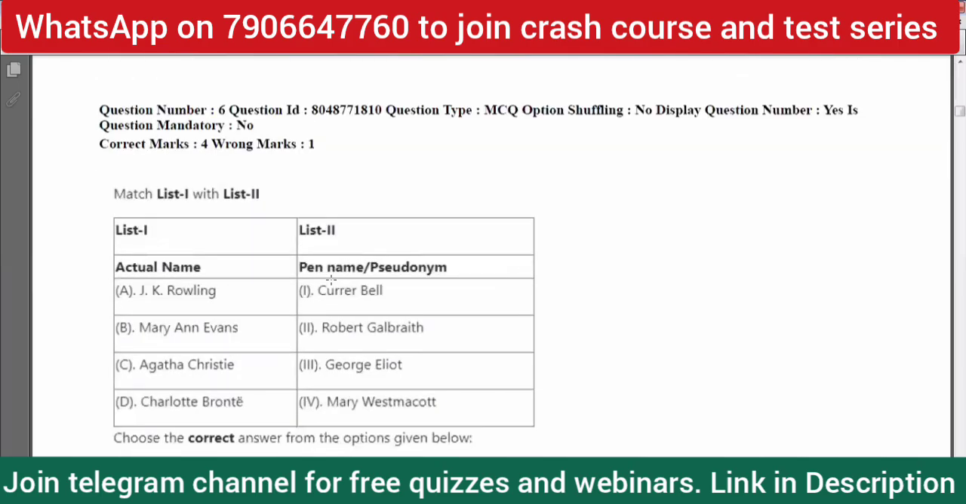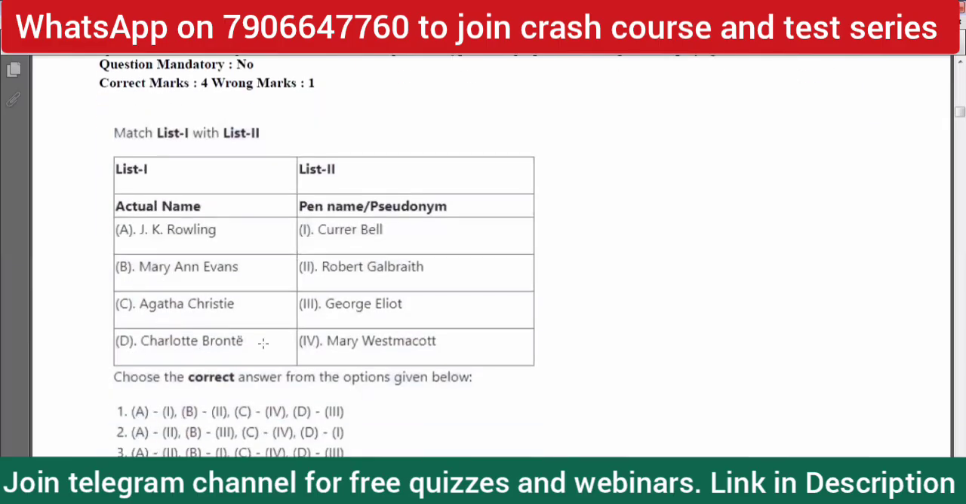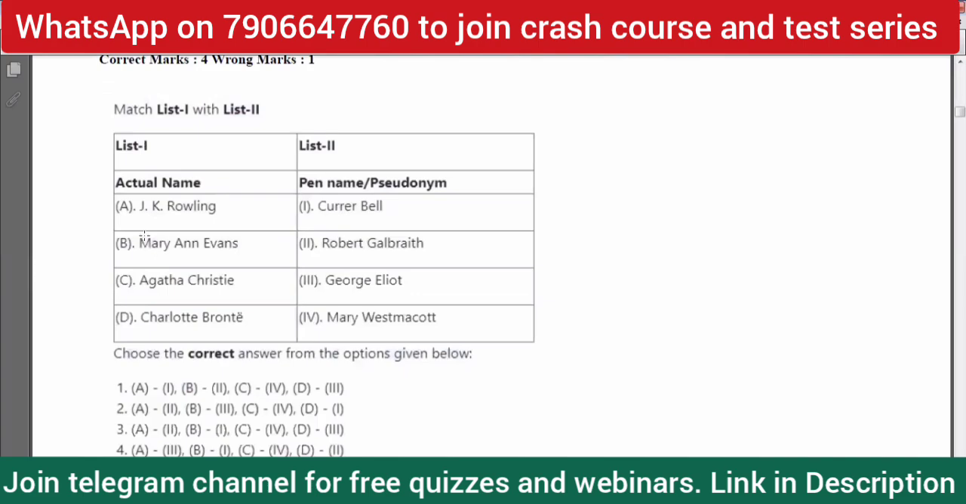Question number 6 now. Again there is the author's actual name and their pseudonym. The column matching again. J.K. Rowling, Mary Ann Evans, Agatha Christie, Charlotte Bronte. Mary Ann Evans, we all know, is George Eliot. So B corresponds to three.